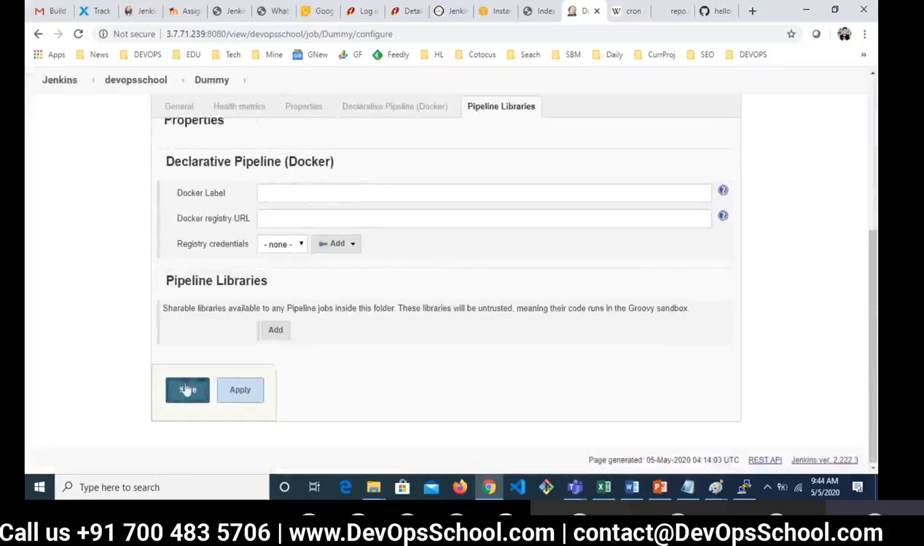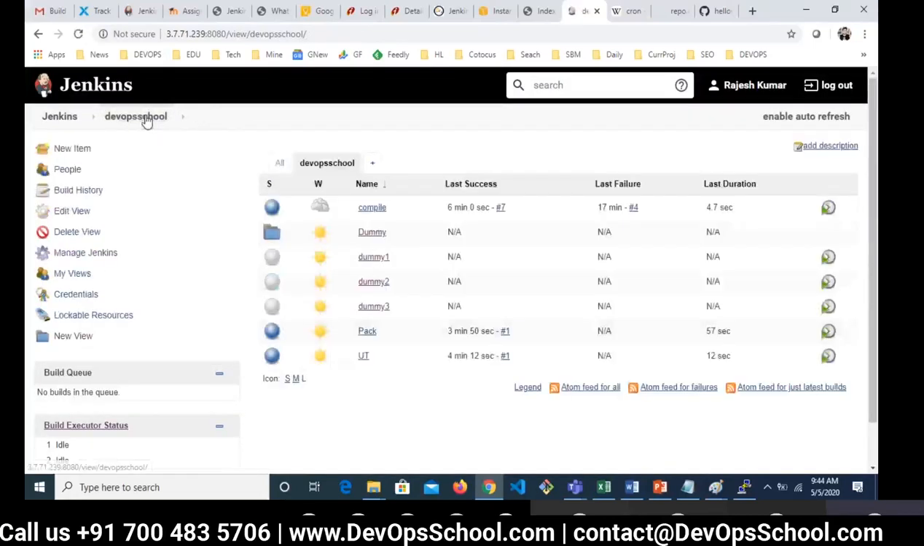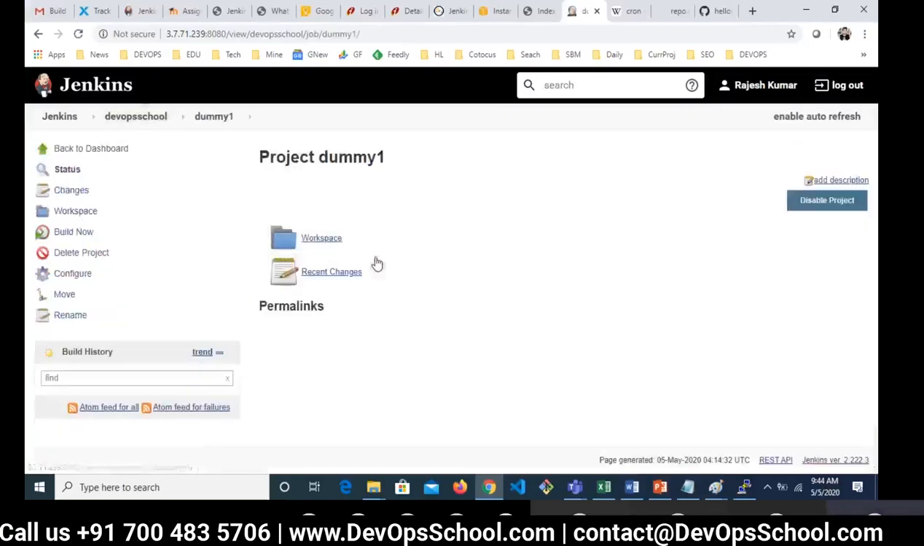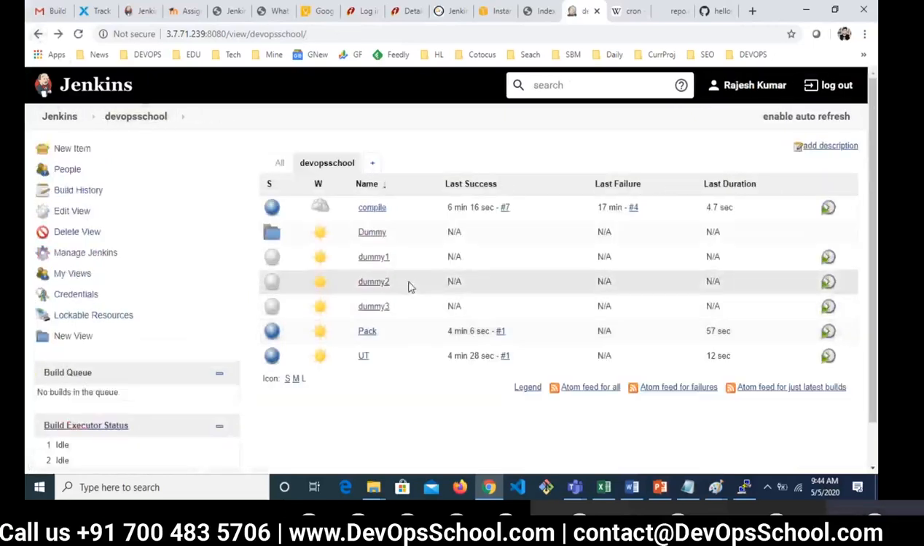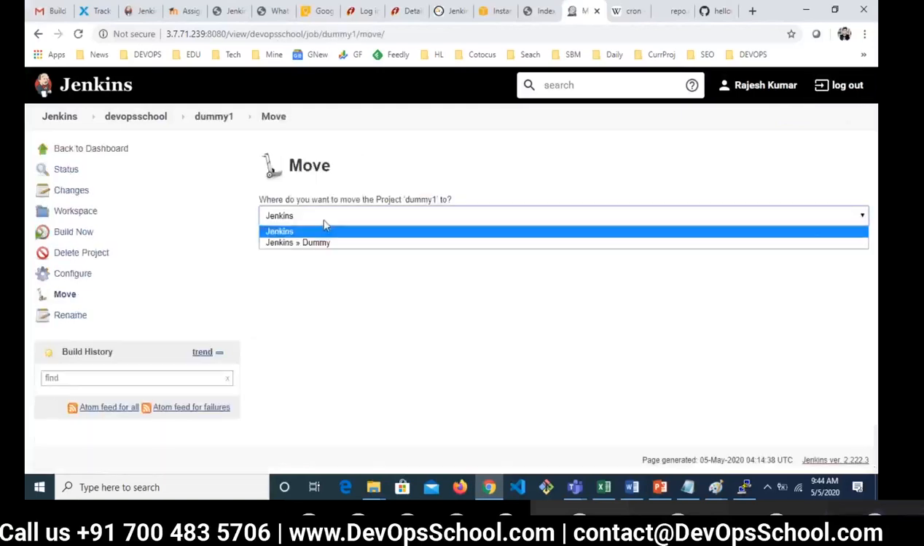You have so many options again for folders. You must read them. Click save. So now this is the folder under the DevOps School. See here, dummy is a folder under the DevOps School view. Can I add these jobs? You can create a new job here, or you can move this dummy. Simple. How? You can move this dummy to the folder using the move option.